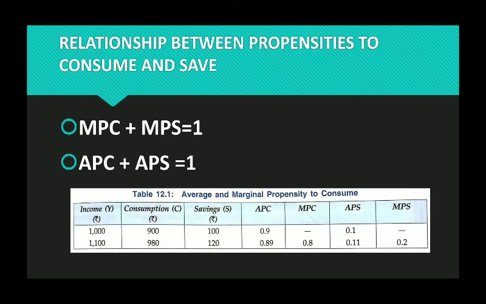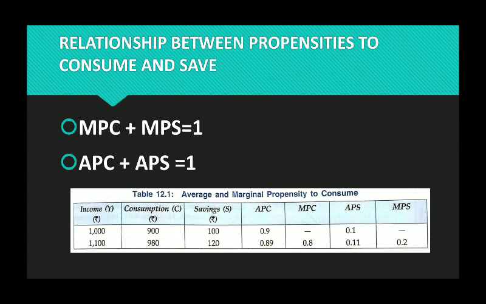So simply dividing C by Y is APC, and MPC is delta C by delta Y. What is delta C? 980 minus 900, which is 80, and 1100 minus 1000 is 100. So 80 by 100 is 0.8. You will get the value of MPC only for the second case, because marginal values we cannot calculate for the first value. Marginal means change, and change occurred at the second step.